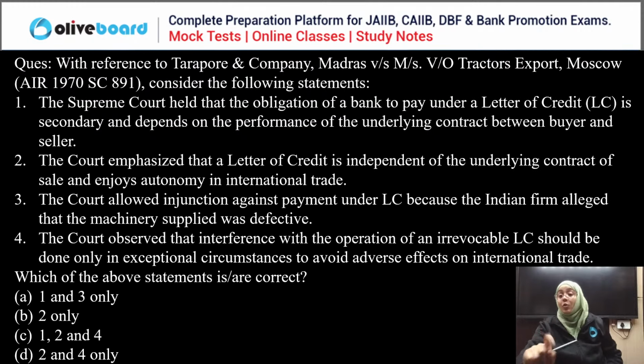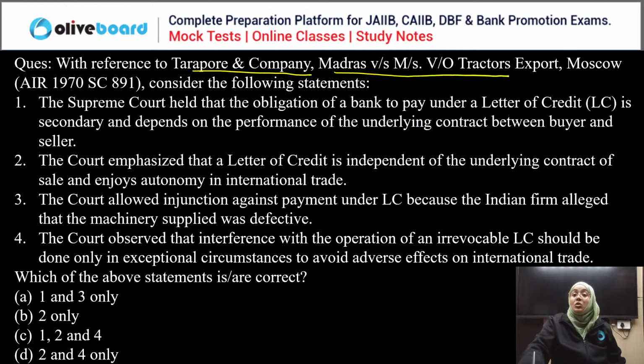Now, this is the question with reference to Tarapur and Company, Madras versus VO Tractor Export and Moscow. This was the case. Consider the following statement. The Supreme Court held that obligations of a bank to pay under a letter of credit is secondary and depends upon the performance of the underlying contract between the buyer and the seller.